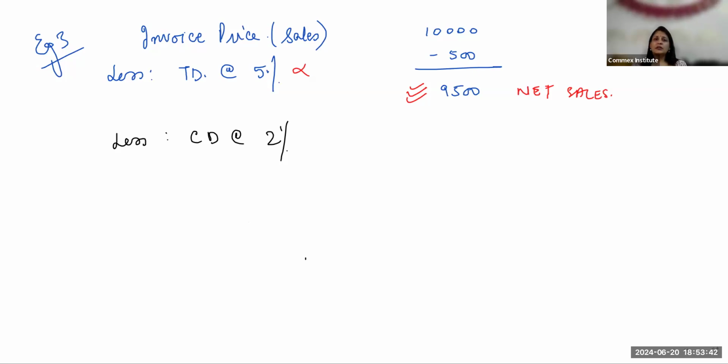So how much is that? 95 into 2, that is 200 minus 10, 190. This will be 9,310.